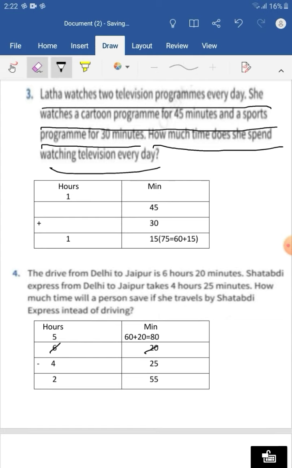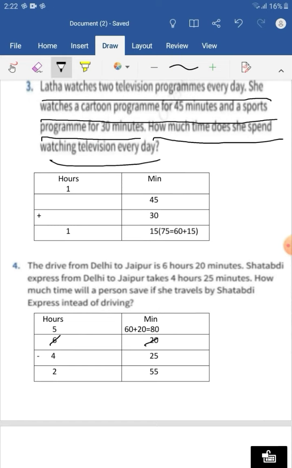Now how many minutes is the total? Here hours are not there, only minutes are there. So 45 minutes for one program and 30 minutes for another program. So 45 plus 30 is 75. In the 75 we have to regroup into hours, that is 75 we can write as 60 plus 15. So 60 minutes is 1 hour.